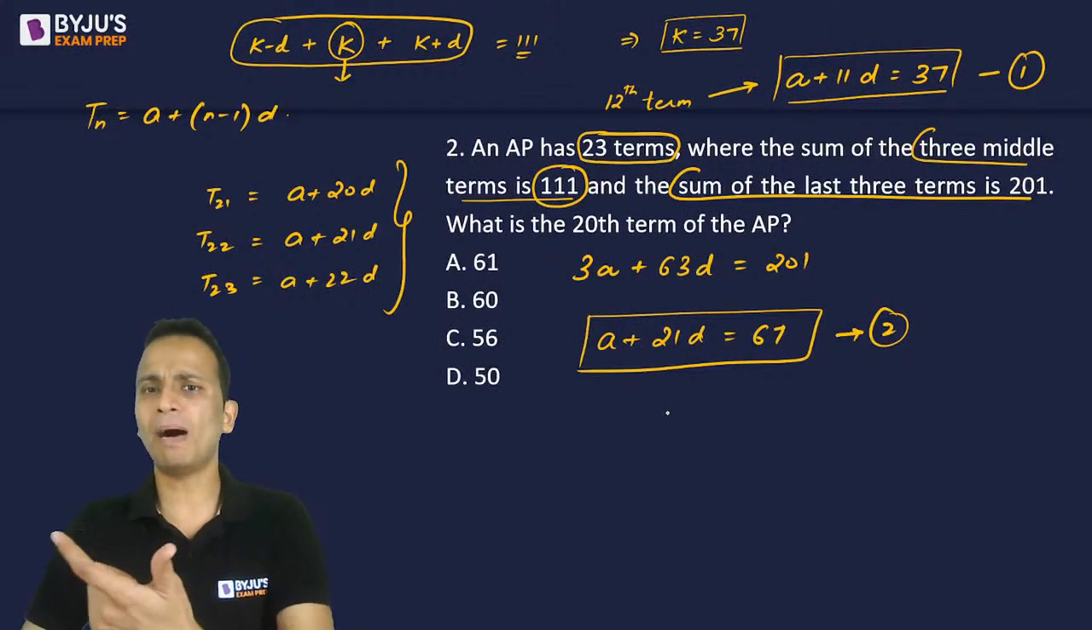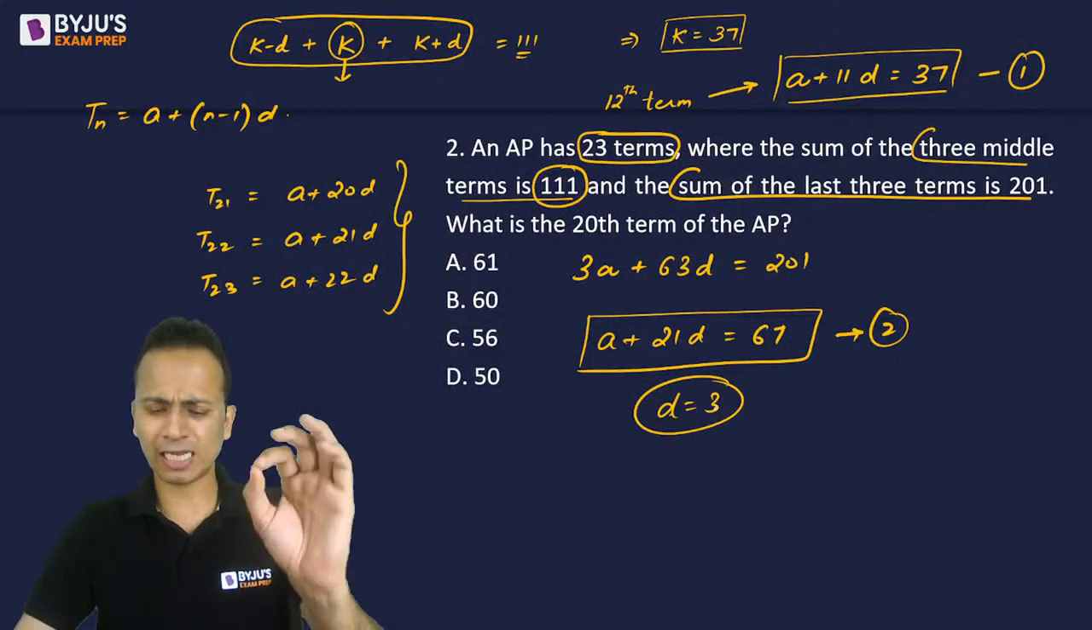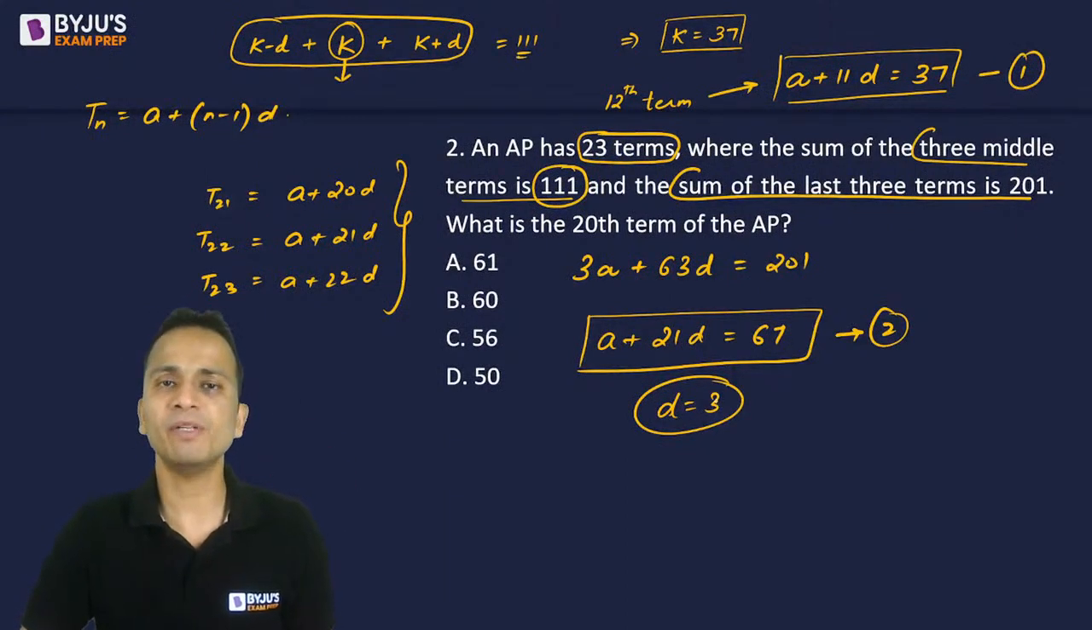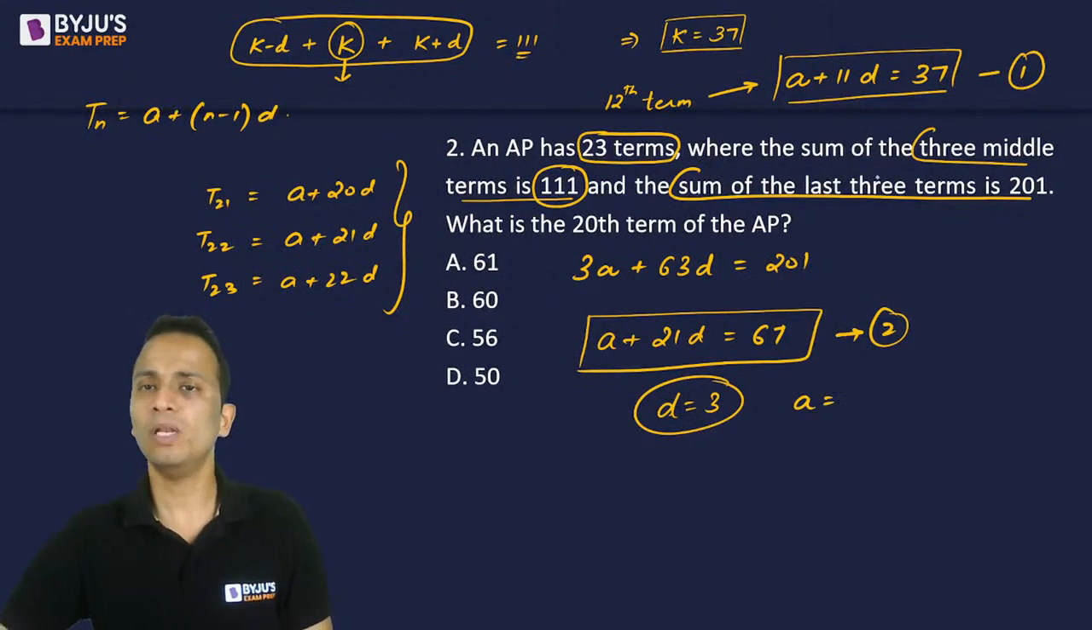Equation number 2 minus equation number 1 will give you the value of d. Okay, a will be cancelled. So 21d minus 11d, that is 10d, is equal to 30. So the value of d will come out to be 3. मैं इसको ज़्यादा elaborated way में solve नहीं कर रहा because these are linear equations in two variables and you can easily solve them. So the value of d has come out to be 3 and the value of a will be 37 minus 33, that is 4.